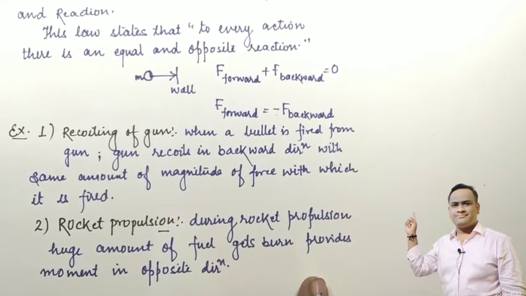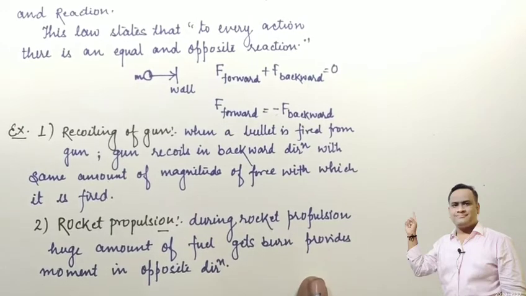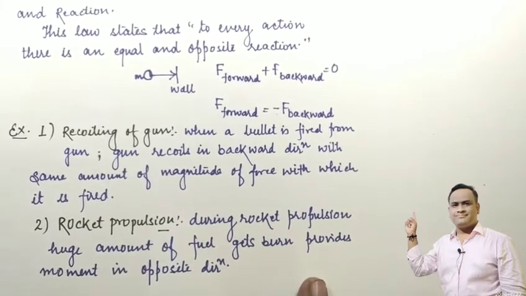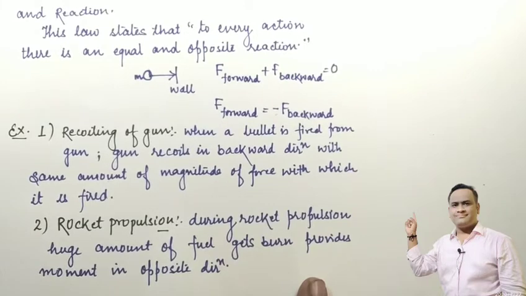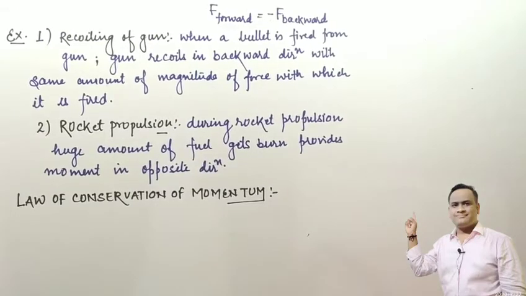A few more examples are swimming and pulling a horse cart, which are various examples of the third law of motion. So students, till here we have covered all three laws of motion: the law of action and reaction, the law of momentum, and the law of inertia. Let's discuss the new topic, the law of conservation of momentum. Conservation means that something remains unchanged.